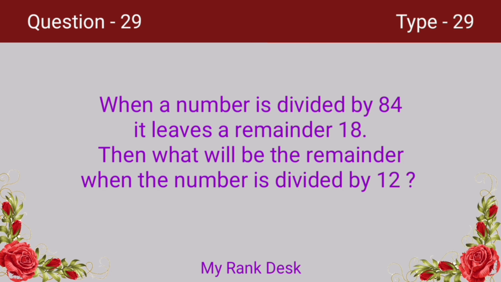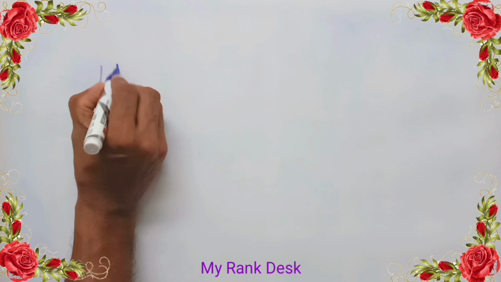Next question. When a number is divided by 84, it leaves a remainder 18. Then what will be the remainder when the number is divided by 12? Let's see how we can find the answer. Here, the first divisor 84 is a multiple of the second divisor 12. That is 12 into 7 equal to 84. Thus, the remainder we get on dividing the first remainder by the second divisor must be equal to the remainder we get on dividing the number by the second divisor 12.